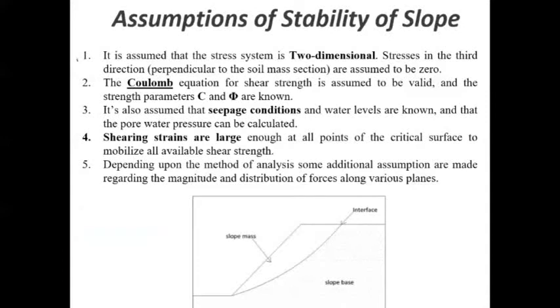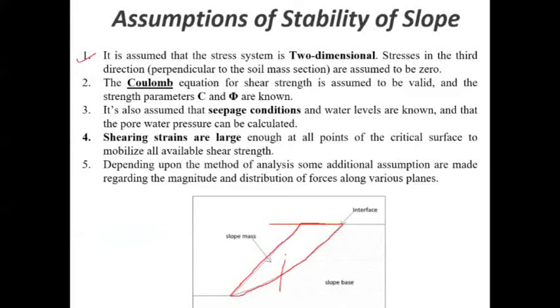Assumption number one: it is assumed that the stress system is two-dimensional, particularly while dealing with slope stability problems. That means the stresses in the third direction, perpendicular to the soil mass section, are not considered. The soil mass section indicated here is the sliding soil mass, in the form of a wedge.